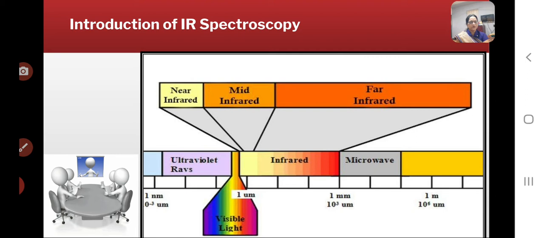The absorption of the infrared radiations causes the various bonds in the molecule to stretch and bend with respect to one another. The most important region for an organic chemist is 2.5 micron to 15 micron, in which the molecular vibrations can be detected and measured in an infrared spectrum.